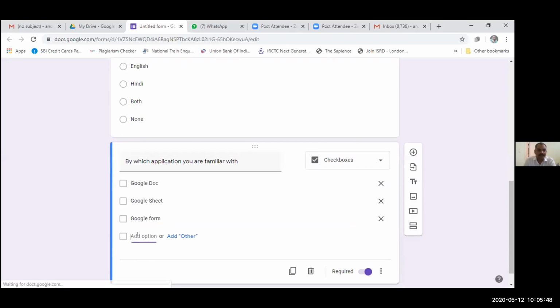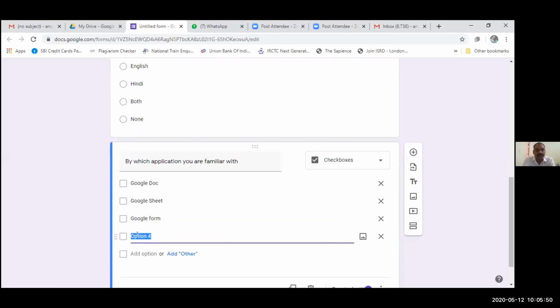Or I can write Google Hangout. So this is a checkbox type question in which the respondents can opt for more than one option.